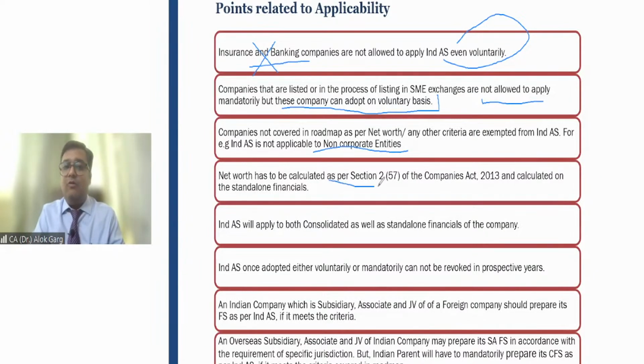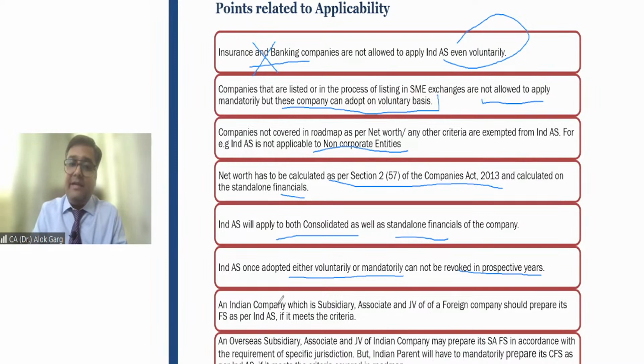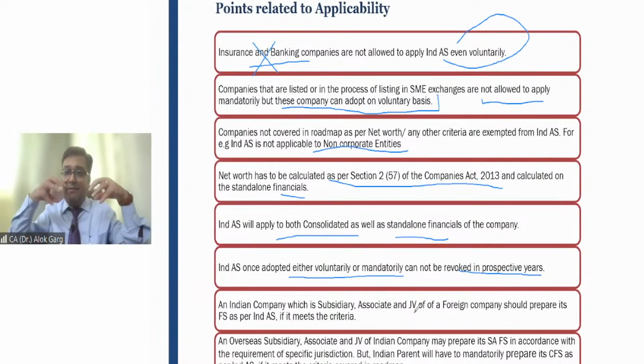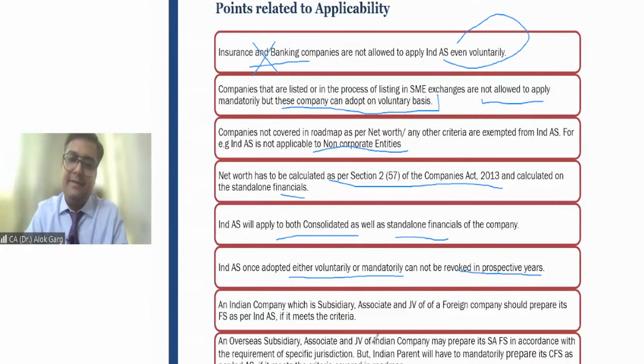Net worth has to be calculated as per section 2, subsection 57 of the Companies Act 2013 and calculated on the standalone financials. Ind AS is applicable to consolidated as well as standalone. Ind AS once adopted, either voluntarily or mandatorily, cannot be revoked in the prospective years, right? An Indian company which is a subsidiary, associate or JV of a foreign company should prepare its financial statements as per Ind AS if it meets the Indian criteria, not the foreign company criteria, right?